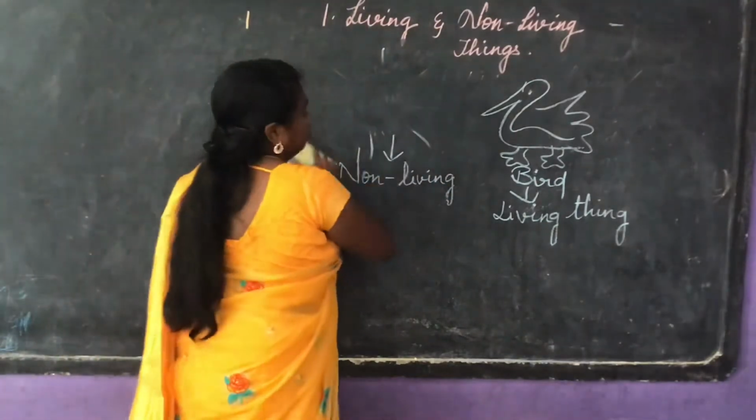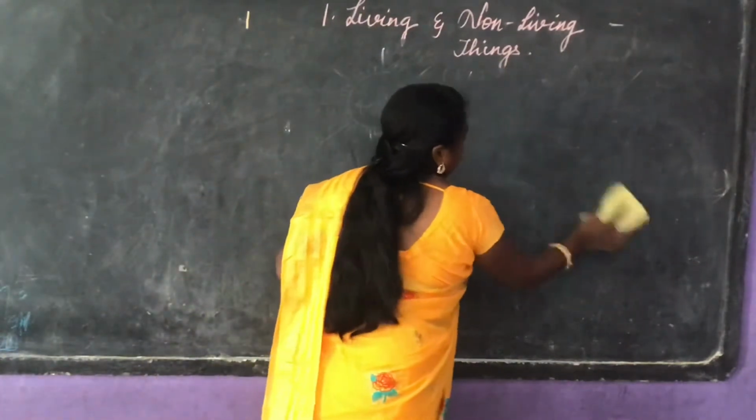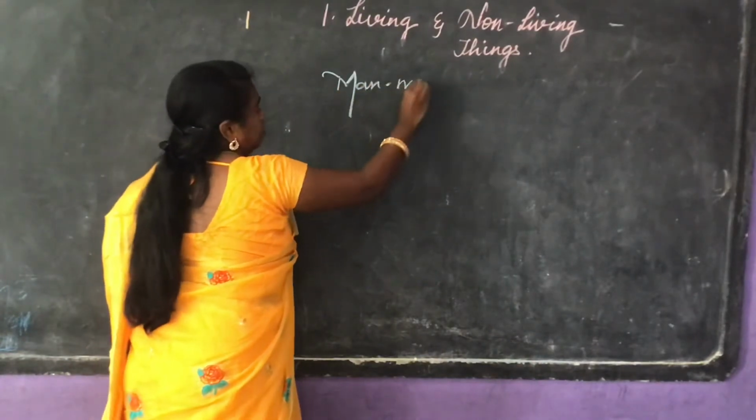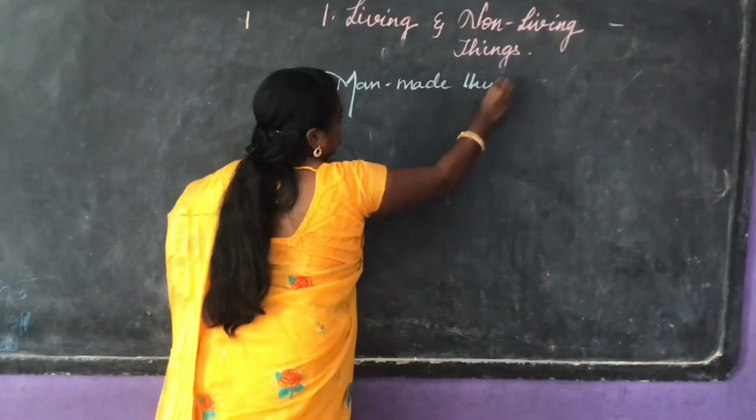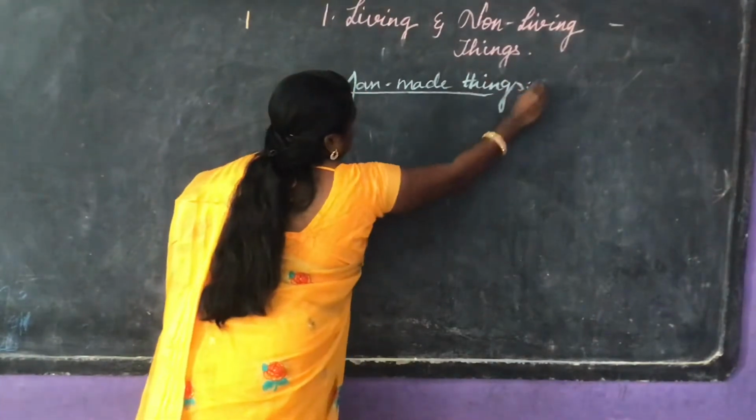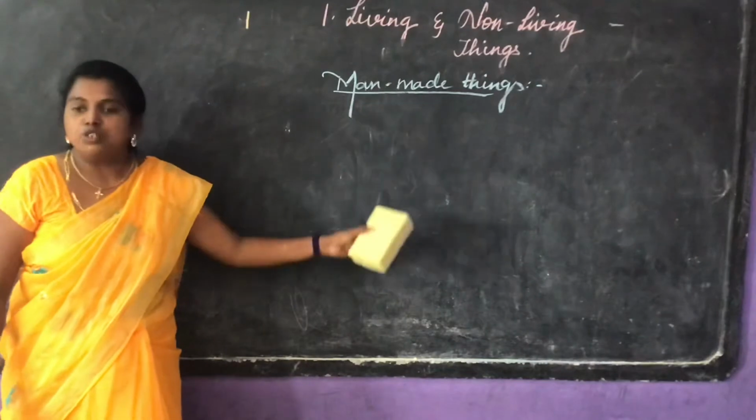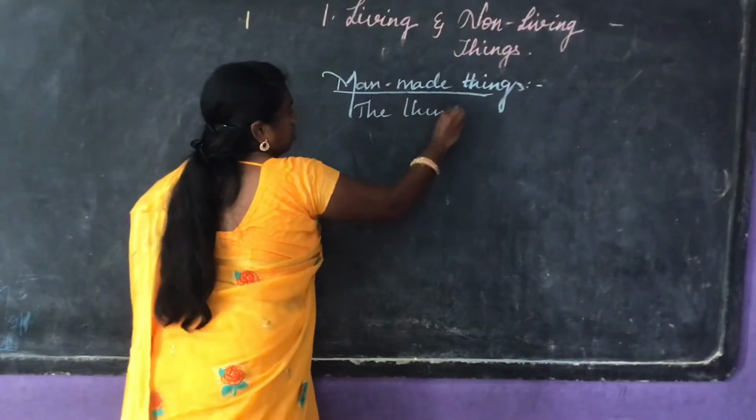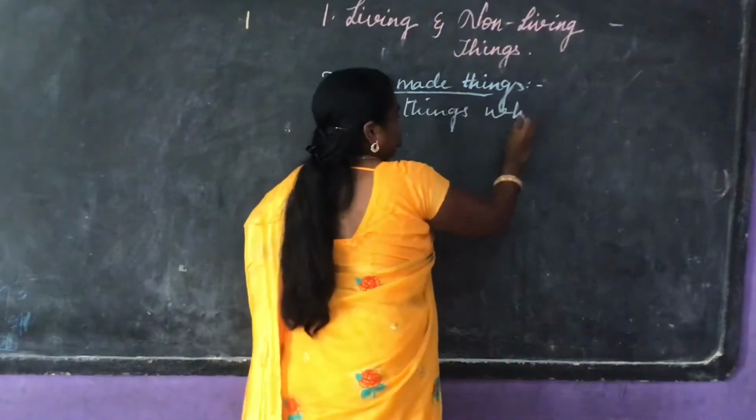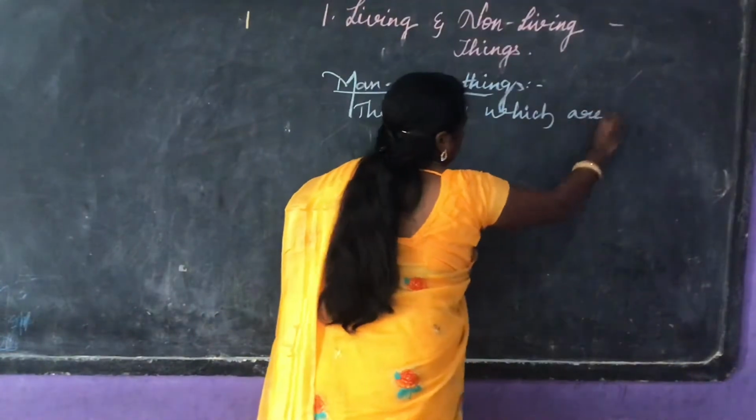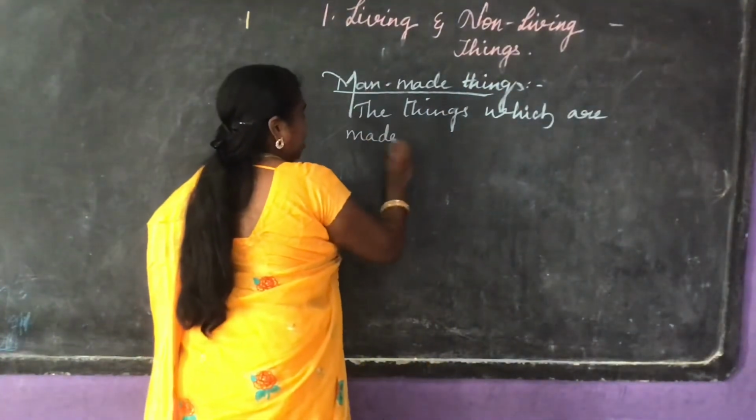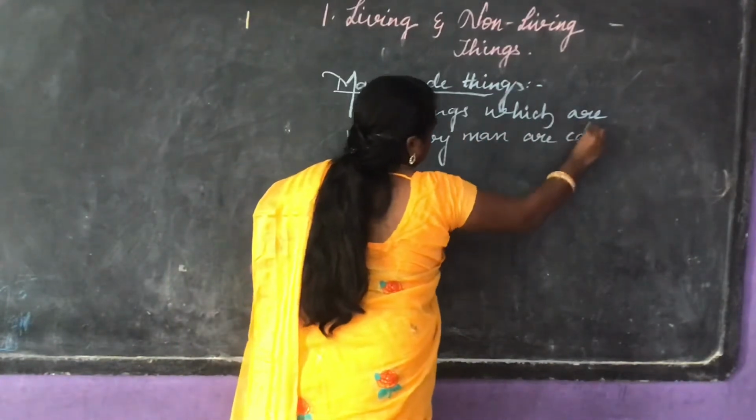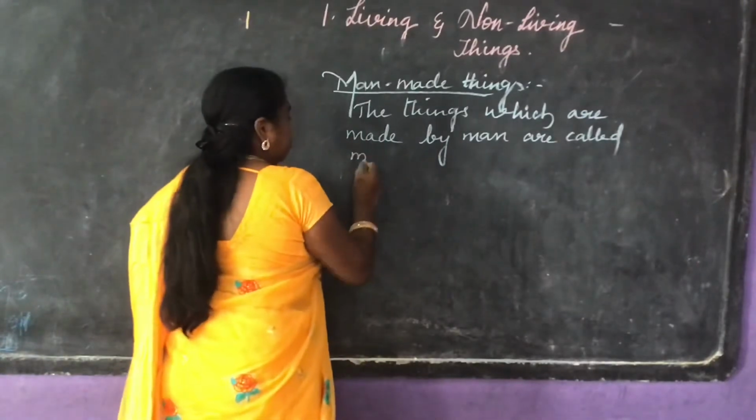Now let me explain about man-made things. See, what do you mean by man-made things? The things which are made by man. The things which are made by man are called man-made things.